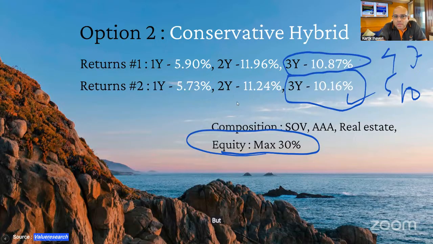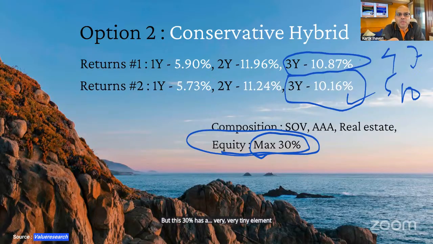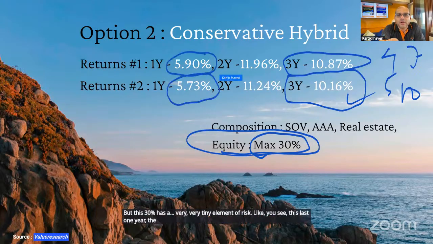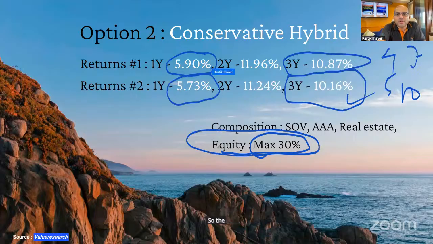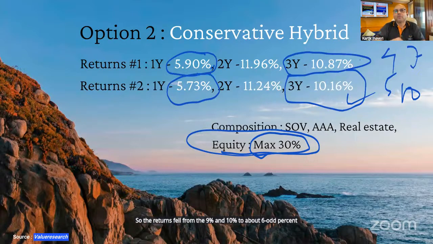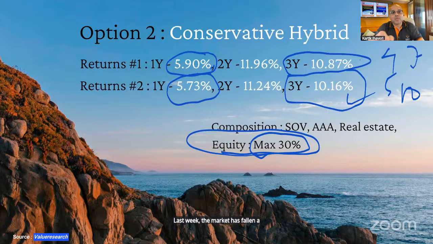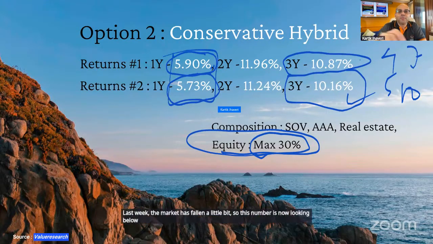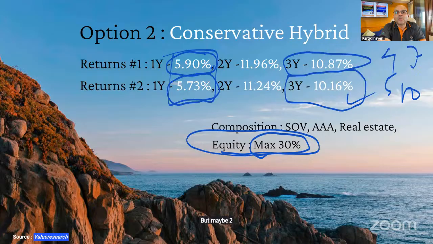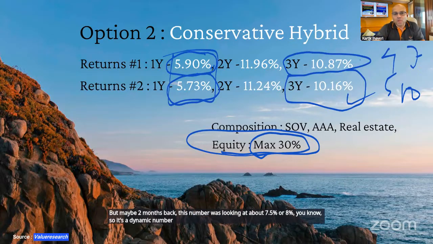But this 30% has a very, very tiny element of risk. Like you see, this last 1 year, the equity markets have been a little silent, right? So the returns fell from the 9 and 10% to about 6 odd percent, a shade below 6, 5.95. And this is just the last 365 days. In the last few days, last week, the market has fallen a little bit. So this number is now looking below 6. But maybe 2 months back, this number was looking at about 7.5 or 8%. So it's a dynamic number, but we are showing you the latest data.